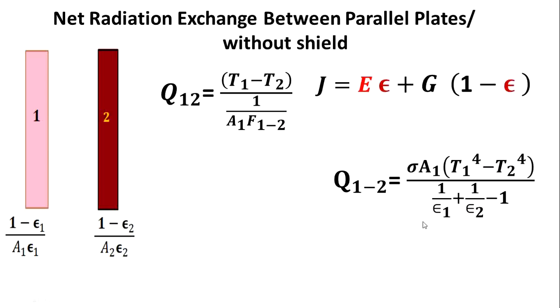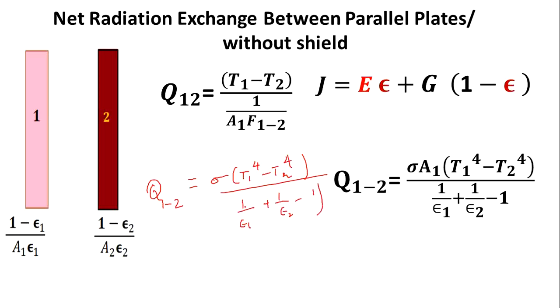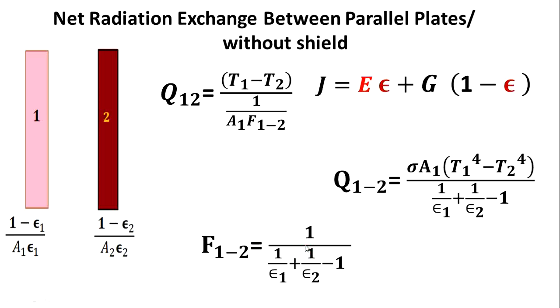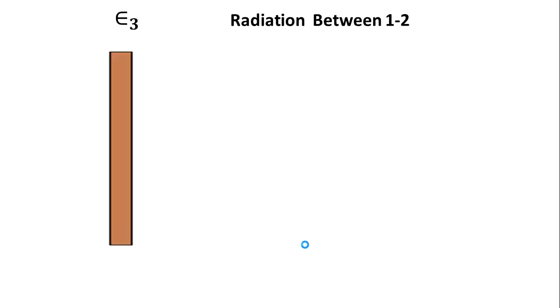Then the combination of thermal resistance. This is the combination of the thermal resistance. Then you can write the equation like this also. Q1 to 2 is equal to sigma into (T1^4 minus T2^4) divided by [(1 upon epsilon 1) plus (1 upon epsilon 2) minus 1] divided by A1. Like this also you can write. This is the thing you want to write: 1 upon epsilon 1 plus 1 upon epsilon 2 minus 1.